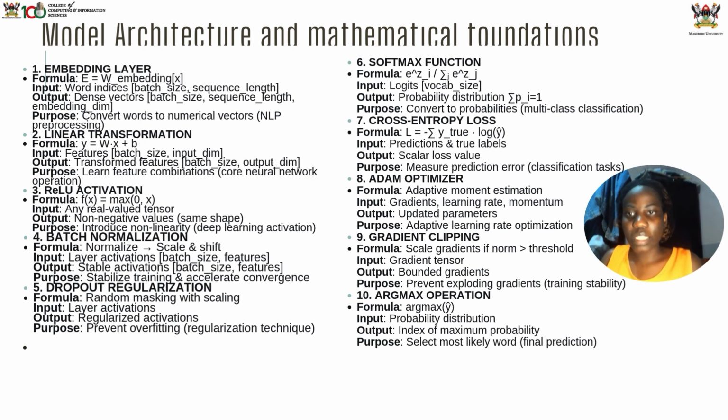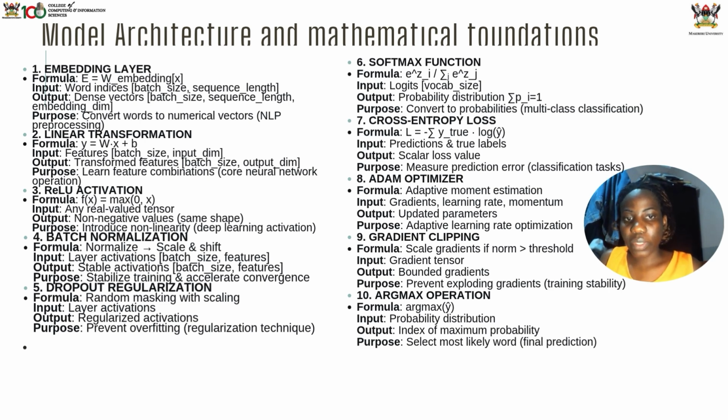This is where the model learns patterns by combining features using an equation. The variables in these equations are like learnable parameters that help the model identify relationships between the words. From the linear transformation, we move to the ReLU activation. After the transformation, the ReLU function keeps positive information and removes the negative noise.